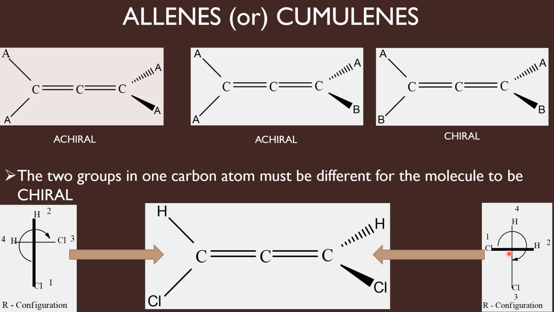Now the thick line groups have to be assigned priority numbers. Chlorine gets higher priority over hydrogen. So 1, 2, and then we should go to the vertical line. So chlorine gets 3, hydrogen 4. Read the numbers from 1 to 3, you go in the clockwise direction. Therefore, it gets R configuration. So whether you view the molecule from the vertical plane or from the horizontal plane, you are getting the same configuration. So you should be very careful in placing the groups in the horizontal lines. That depends upon from where you are viewing the molecule.